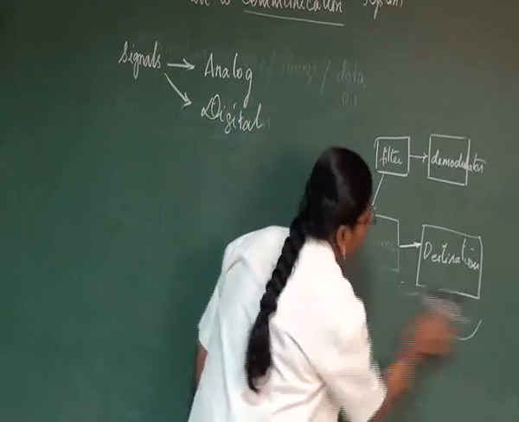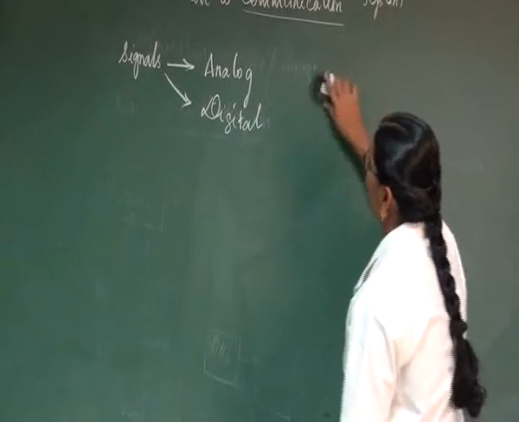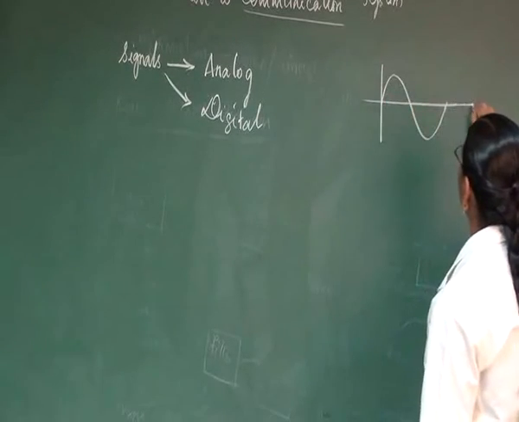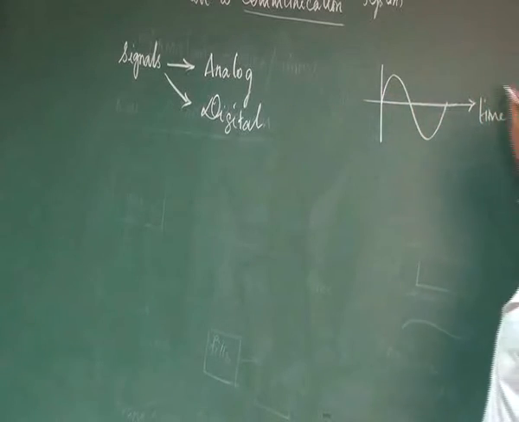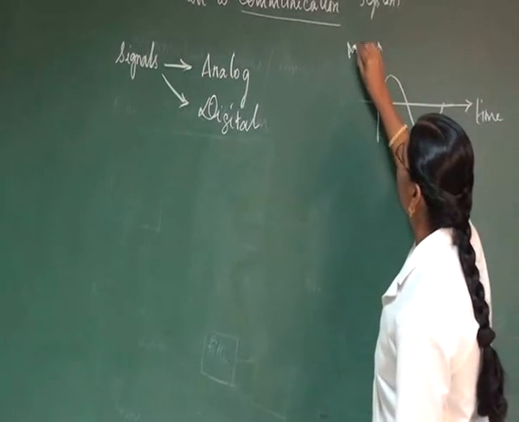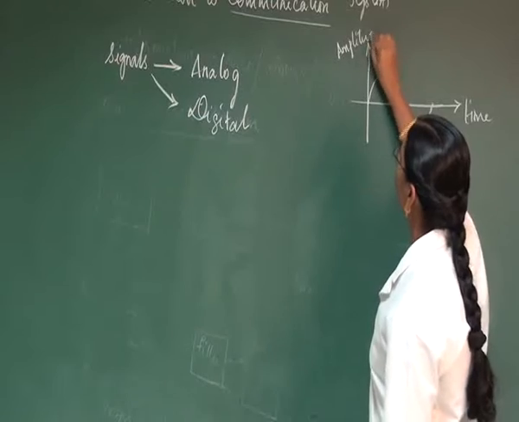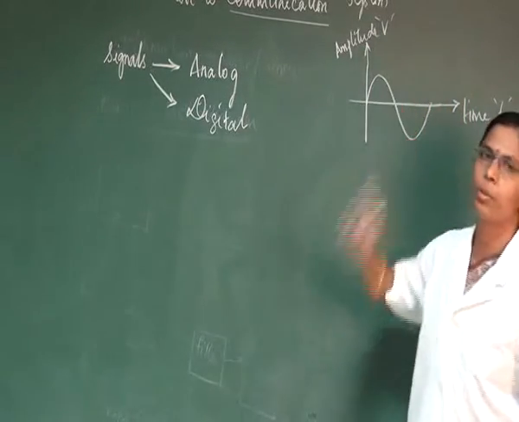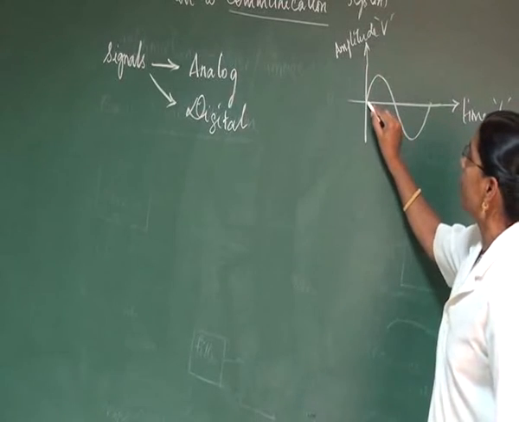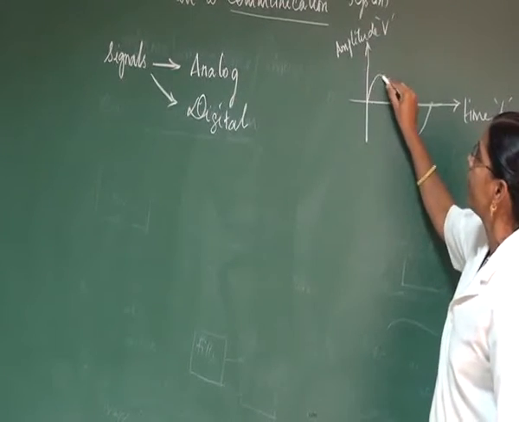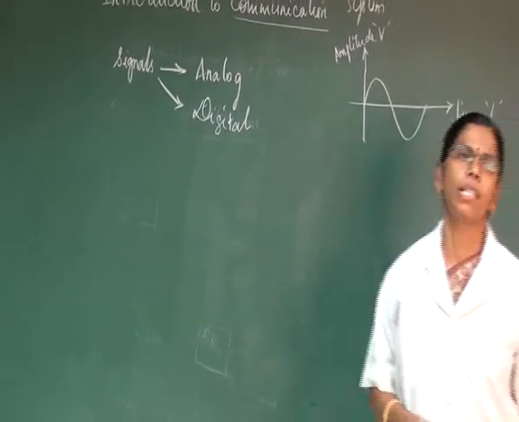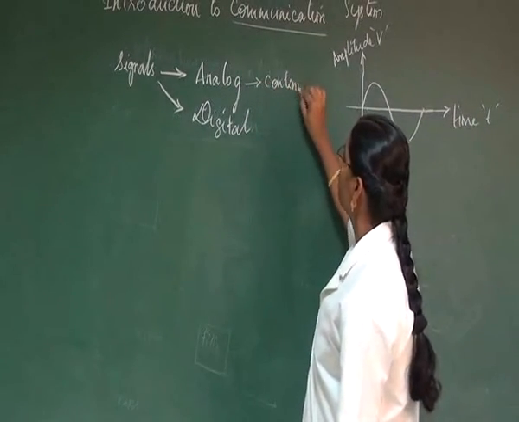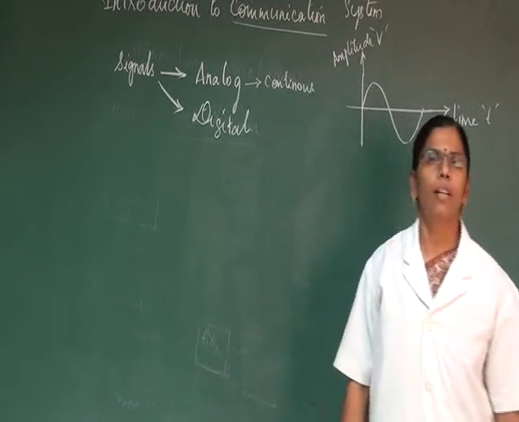Actually, an analog signal can be represented like this, for example. One axis is taken as the time axis, t, and the other axis is taken as the amplitude axis. Whenever we check, for each and every instant of time there is a change in amplitude. That is what we call a continuous change in amplitude, and that is what we call an analog signal. It is a continuous signal.